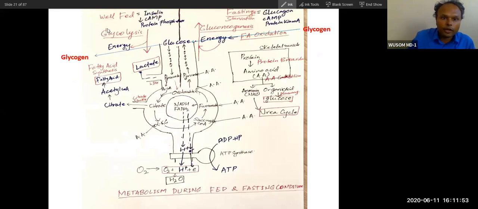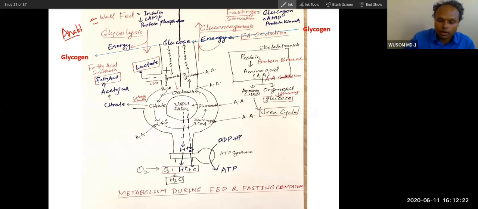So these are fed and fasting conditions. The fed condition is generally related to anabolism, and the fasting condition is related to catabolism. That is what I want to show here, and you go and study it yourself. During the fed condition, only one catabolic process happens, that is glycolysis. During fasting condition, only one anabolic process happens, that is gluconeogenesis.